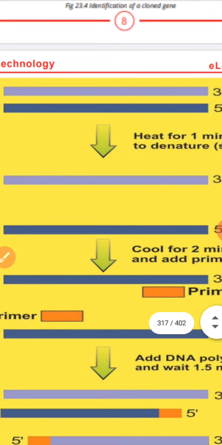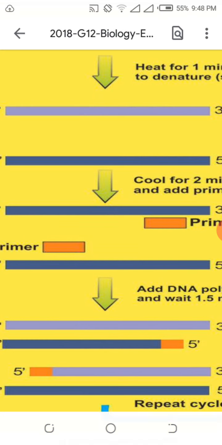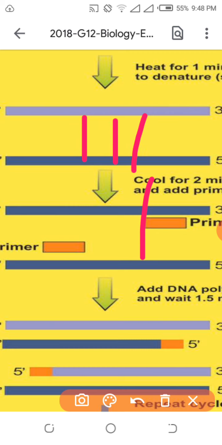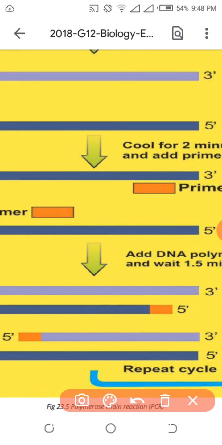So this is denatured DNA. Denatured means the hydrogen bonds between the strands are broken down, and now you have to use the primer. What is the primer? Primer means a sequence of an RNA strand. I will tell you why the sequence of an RNA strand is required to make the copy of the DNA.